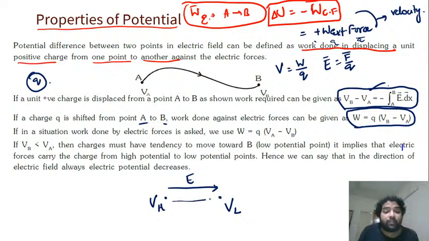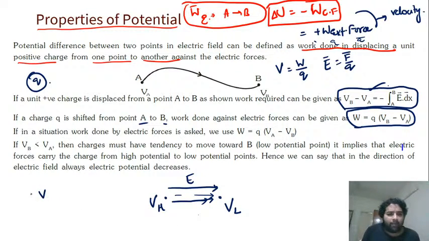Because if it's going this way, work done by the field will be positive, no? Which means potential energy change is negative of E dr, and potential energy change is negative of Q times this thing. So if you observe, E is along the same direction. If the displacement is also along this direction, this part will be positive, right?